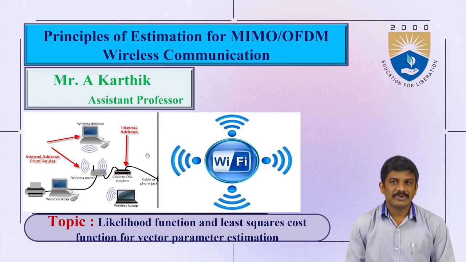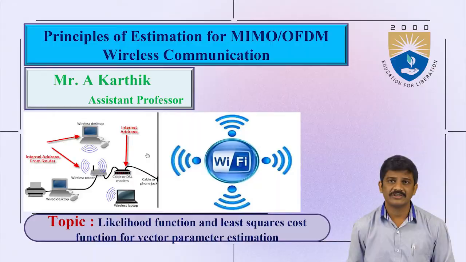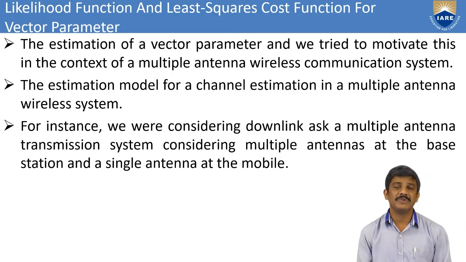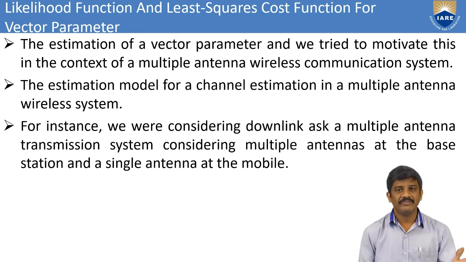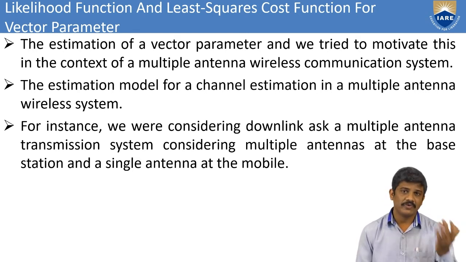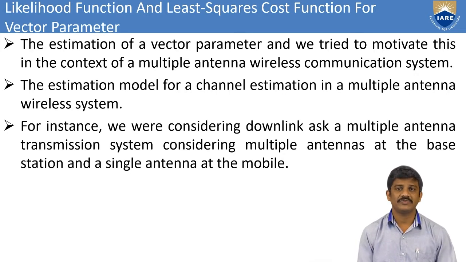Coming to today's topic, the likelihood function. In the previous session also we discussed likelihood functions and maximum likelihood functions. The difference between the previous session and this session is that there we individually found the likelihood function of the mean and variance, and also the maximum likelihood variance and mean. In this session we mainly have to find the vector parameter for the likelihood function.